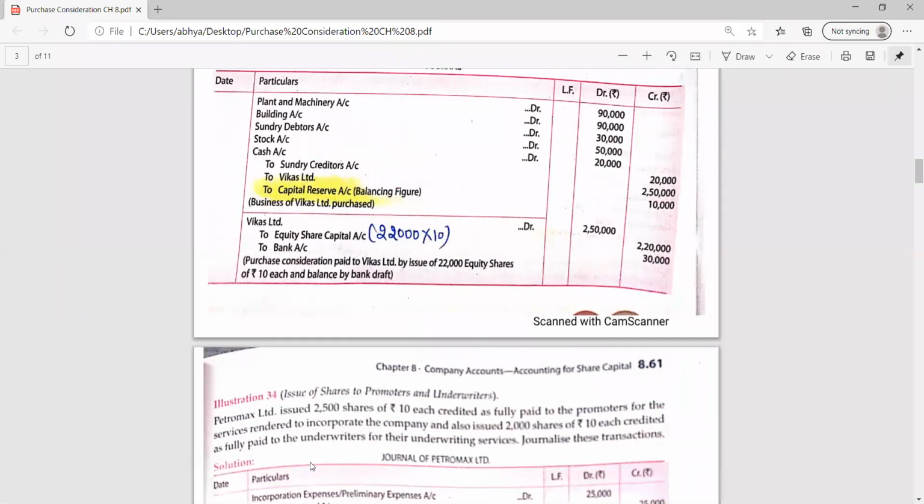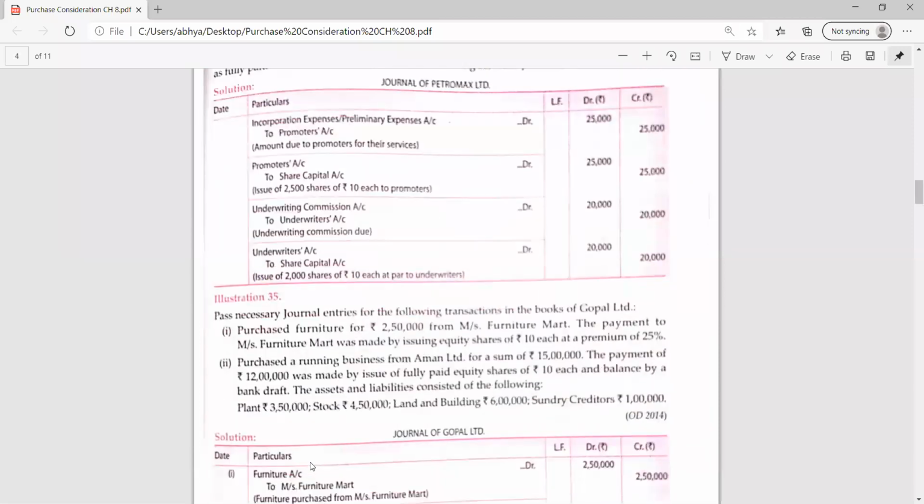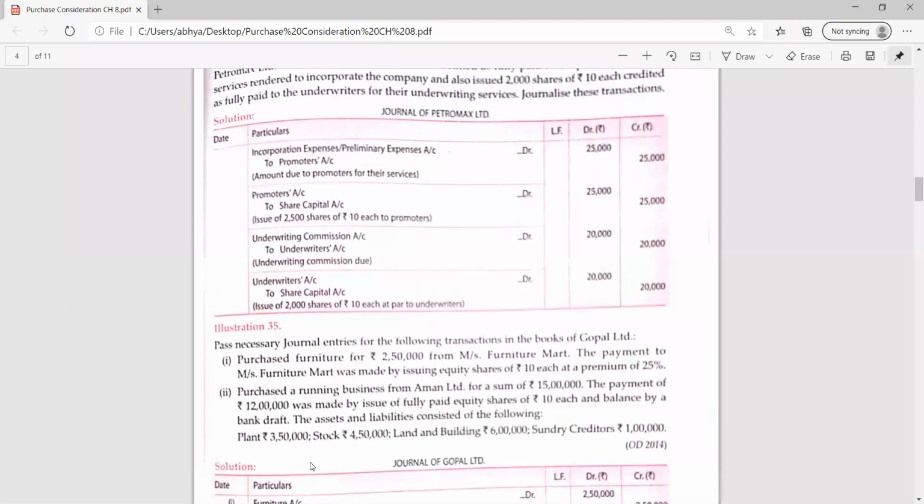Okay, next question. This topic I have not introduced till now, so leave 34, we will do it in tomorrow's class. Okay. So now try example number 35. Yes, Mitali, read example number 35, A part. Yes, ma'am. Purchased furniture for 2,50,000 from MS Furniture Mart. The payment to MS Furniture Mart was made by issuing equity shares of rupees 10 each at a premium of 25%. Okay. So please tell me, is this the business purchased or only the asset purchased?